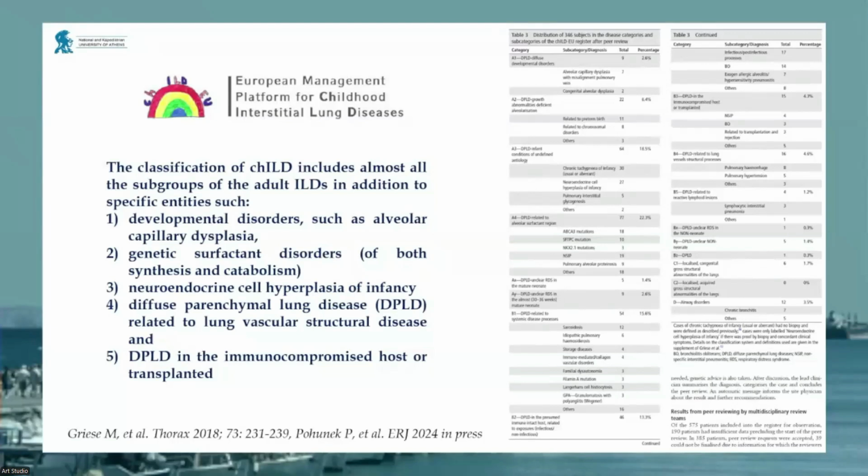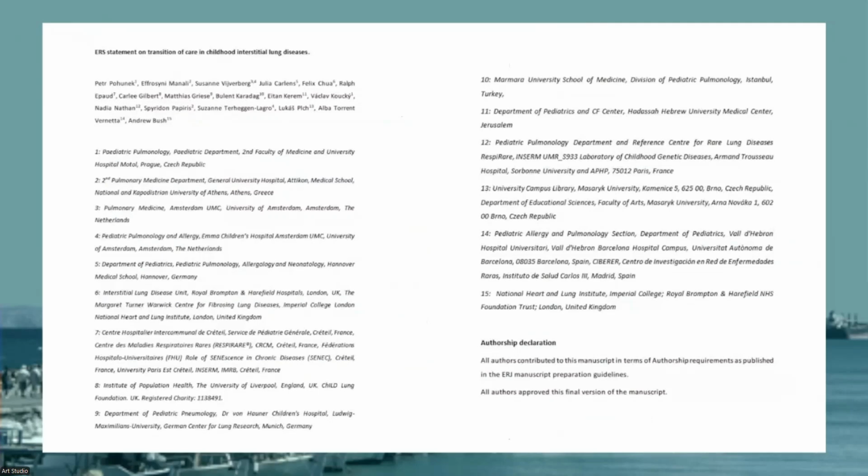As you may see, the table here is not very clear, but all the entities of adult interstitial lung disease are included in children's interstitial lung disease, plus some other entities with which we are not very familiar, like the developmental disorders, neuroendocrine cell hyperplasia of infancy, the diffuse parenchymal lung disease related to lung vascular structural disease, and the diffuse parenchymal lung disease related to immunocompromise and to lung transplantation.